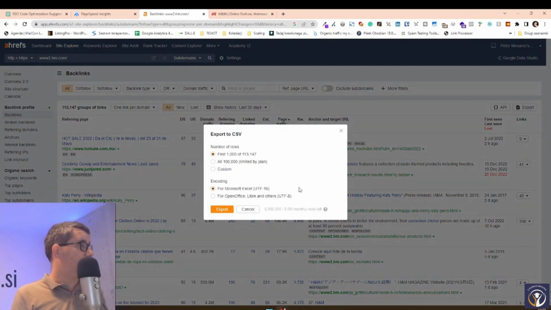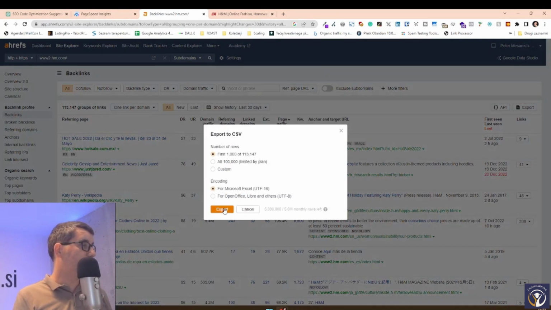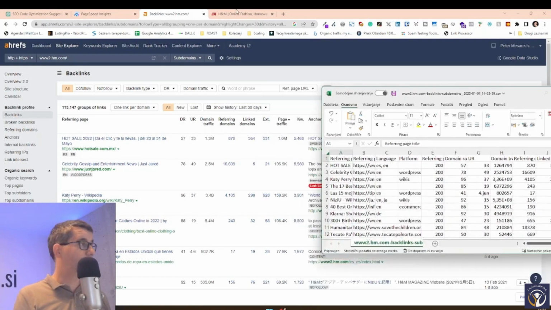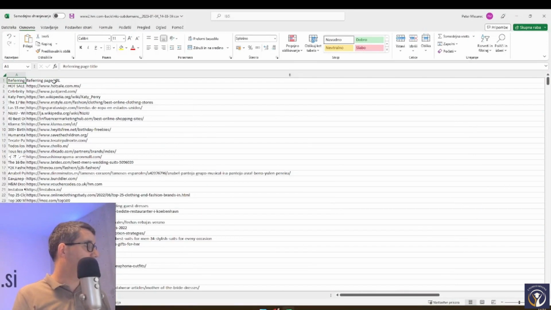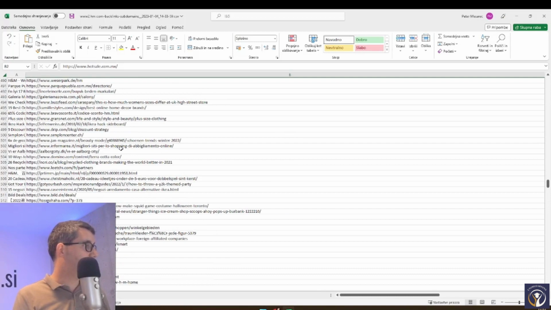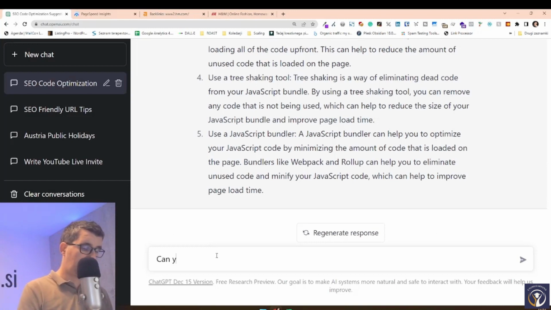If I export my backlinks, I have it set to 1 link per domain. If I export that into Excel, I can go and ask stuff about these links to ChatGPT. For example, let me open up the Excel that I received and then find the referring page URL. These are the pages that we are getting backlinks from. We're going to take 500. We can look for, can you find non-English websites in this list?